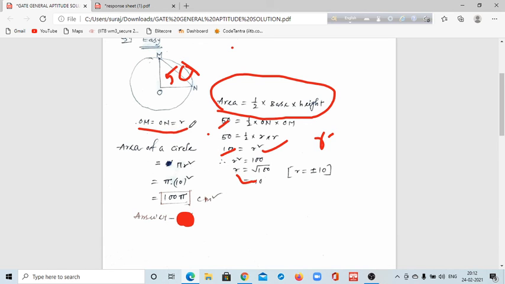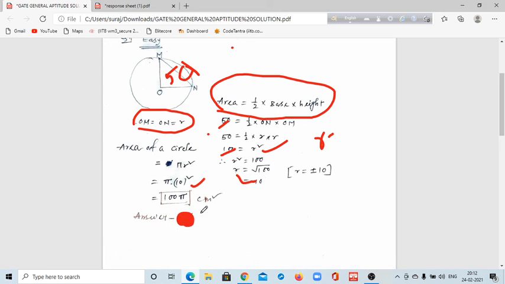Already I have put this information here, OM equal to ON equal to r, because these two sides of this triangle are the radius of a circle. So area of a circle formula is pi r square. So we can put this r value, and it will be 100 pi, and the unit will be square centimeter.